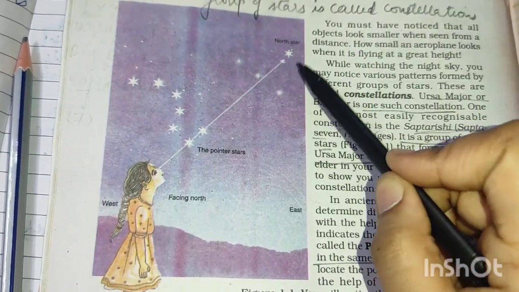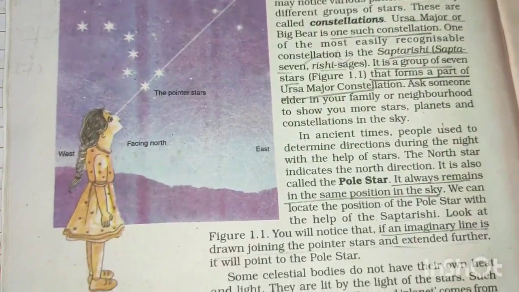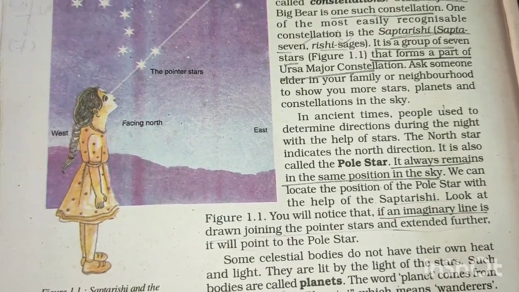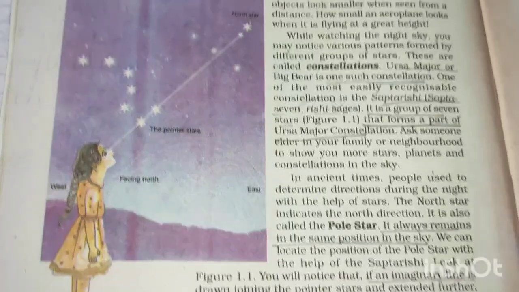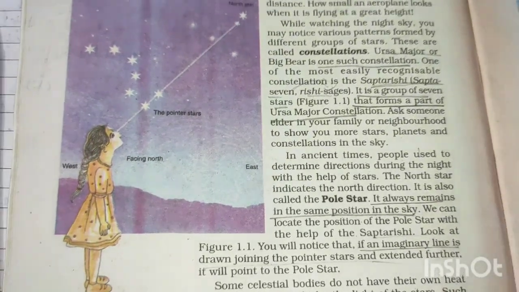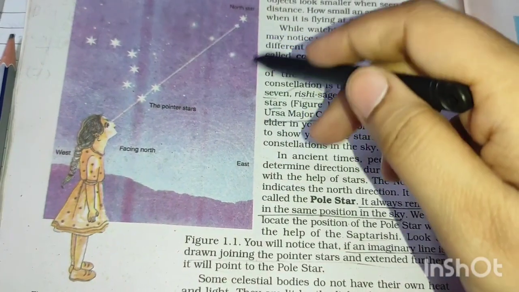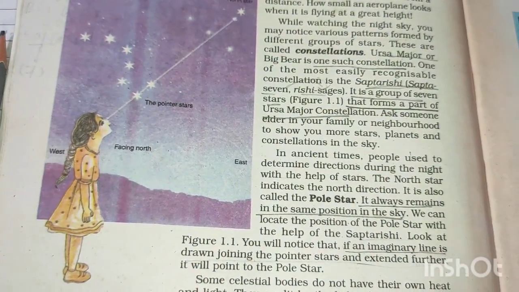This is known as the North Star. Through Saptarishi we are able to identify our North Star because it is always in the north. It doesn't change its position. It always remains in this position, that is why it is our North Star.